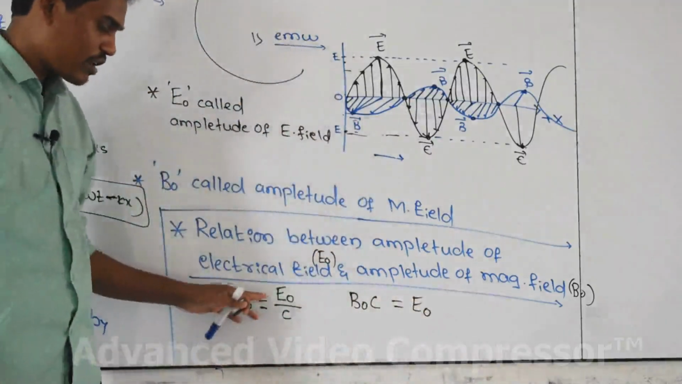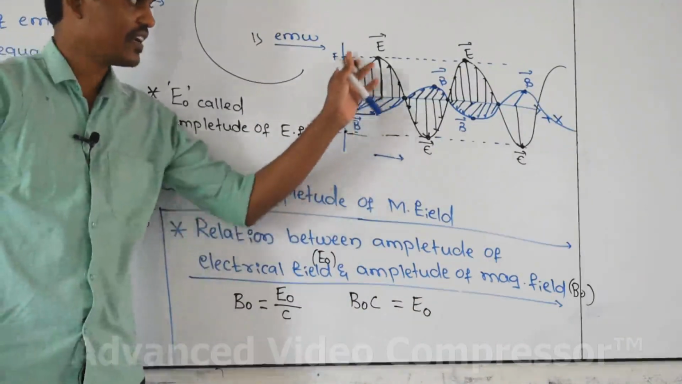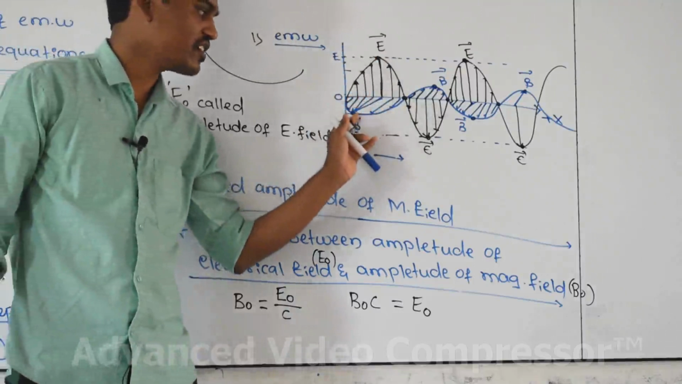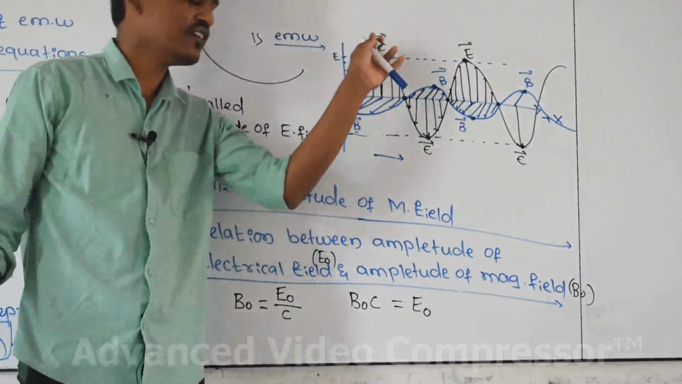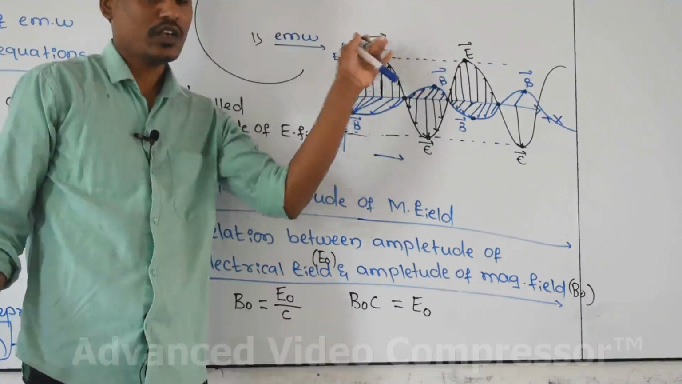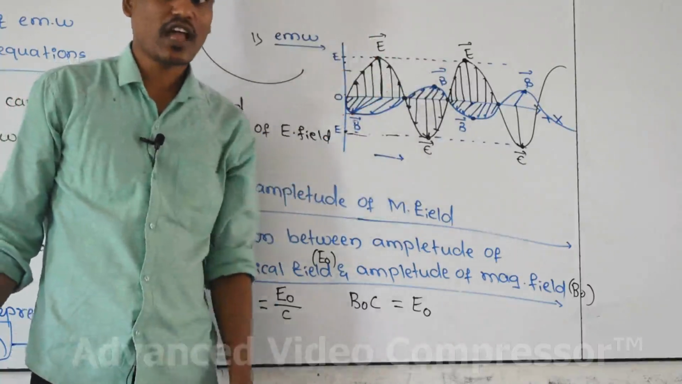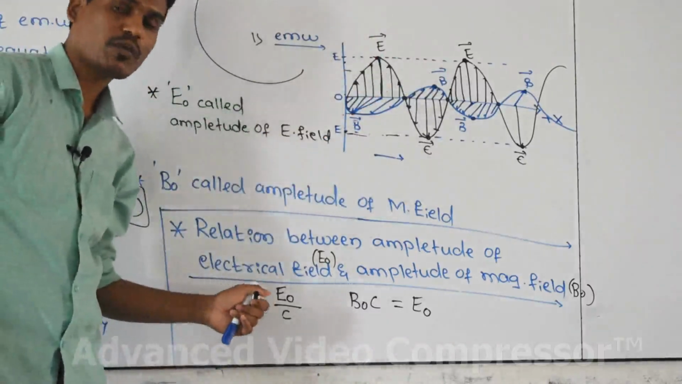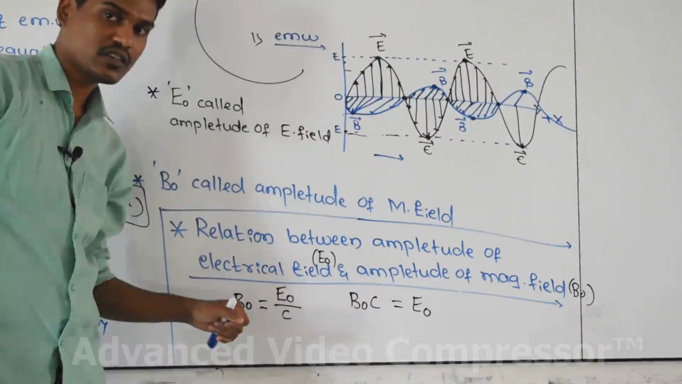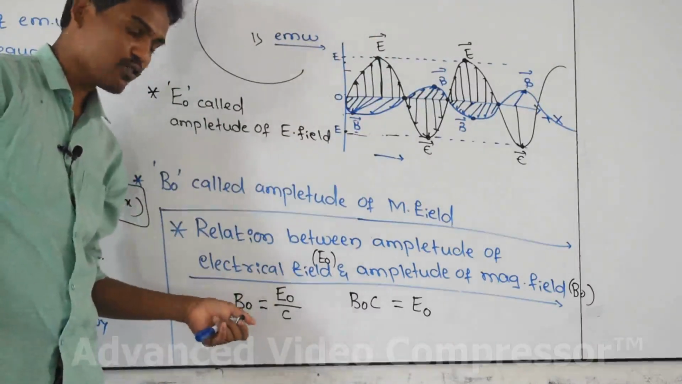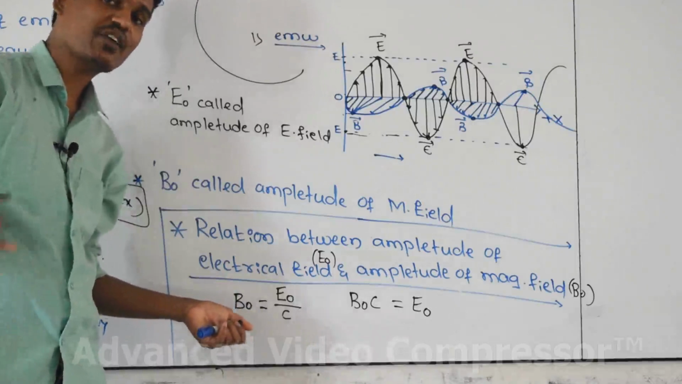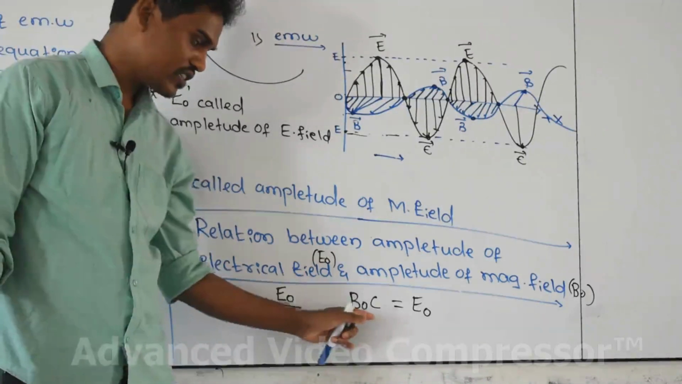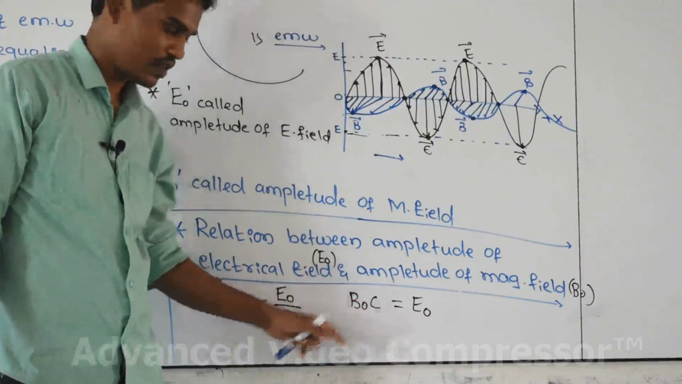B naught is not equal to E naught actually. The amplitude of magnetic field is less, but the amplitude of electric field is more. If you want the amplitude of the magnetic field to be equal to the amplitude of the electric field, then you have to multiply the C value with B naught.